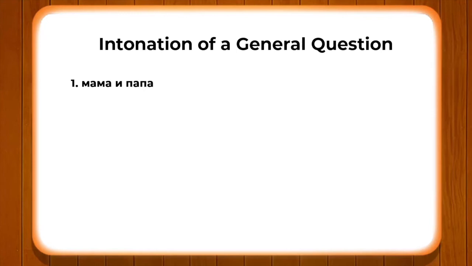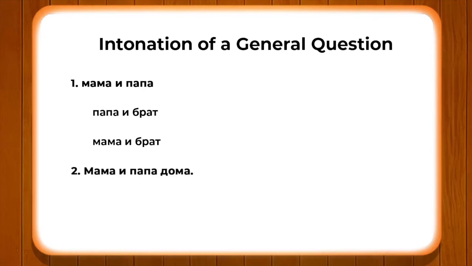Likewise, mama y papa, mom and dad; papa y brat, dad and brother; mama y brat, mom and brother; mama y papa doma, mom and dad are at home. Then "rana utram mama y papa doma": early in the morning mother and father, or mom and dad, are at home. Alright, so I hope this concept is absolutely clear. You will be able to use E very efficiently.